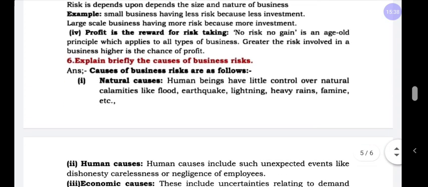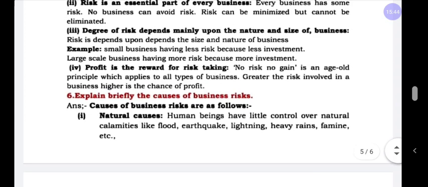And the last point in the characteristics or nature of business risk, that is profit is the reward for risk taking. No risk, no gain is an age old principle. If you are not taking a risk, you are not getting any return, whether a monetary return or in terms of money.